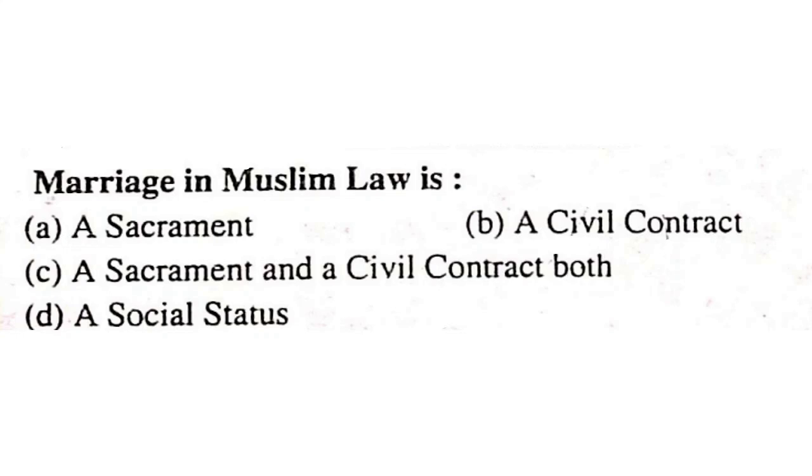Is marriage in Muslim law a sacrament, a civil contract, both a sacrament and a civil contract, or a social status? It is a civil contract. Marriage in Muslim law is called nikah, and it is a contract for the legalization of intercourse and the procreation of children. Therefore, it is a civil contract.